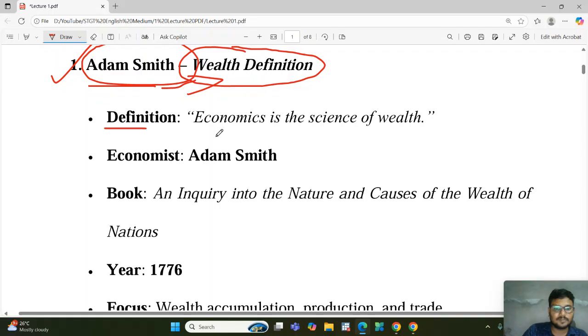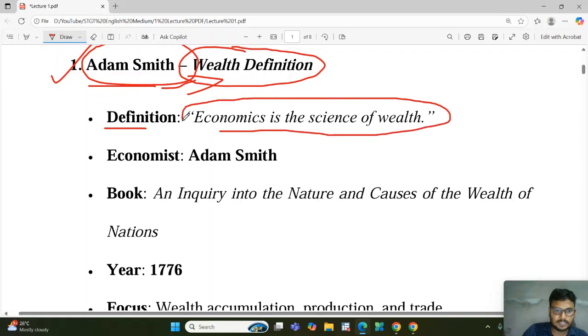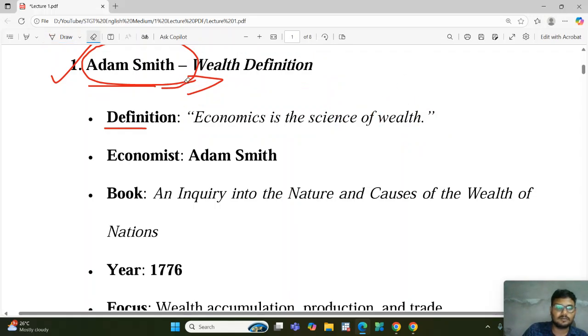His definition is: economics is the science of wealth. What is his definition? Economics is the science of wealth. It means economics studies wealth, which is called science. That is why his definition is economics is the science of wealth. It means he explained the use of wealth scientifically. So this is the definition of Adam Smith.